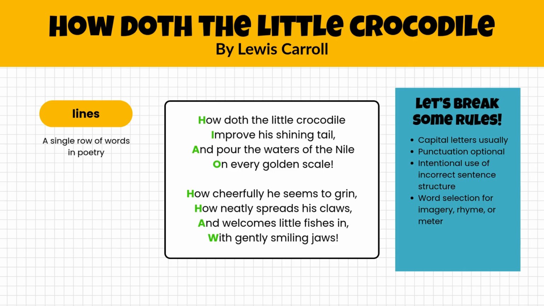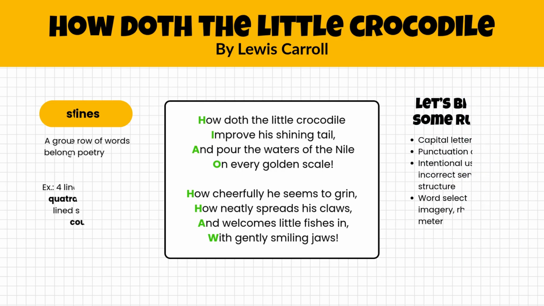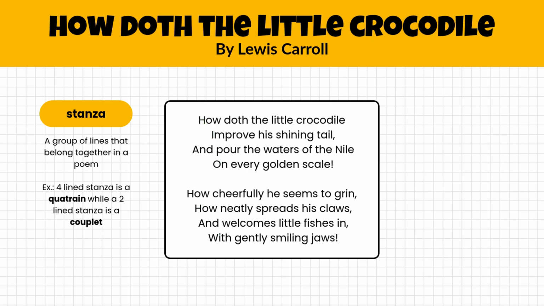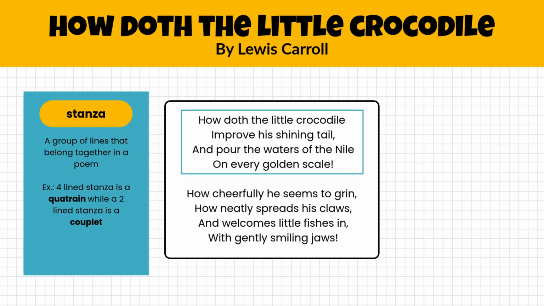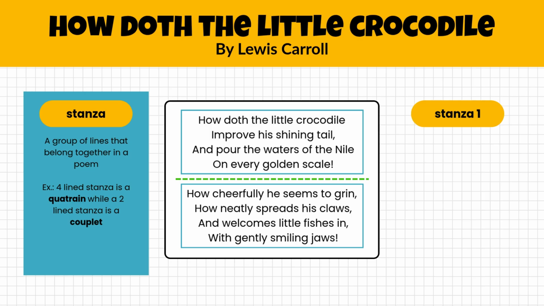So the next thing I want you to look at is how the lines are separated. You see we've got 4 lines, and then we've got a break, and then we've got 4 more lines. So that section of 4 lines is called a stanza. It's going to be a group of lines. They belong together. They relate together. And then we have a break, and then we have a second stanza. So this poem has 2 stanzas.